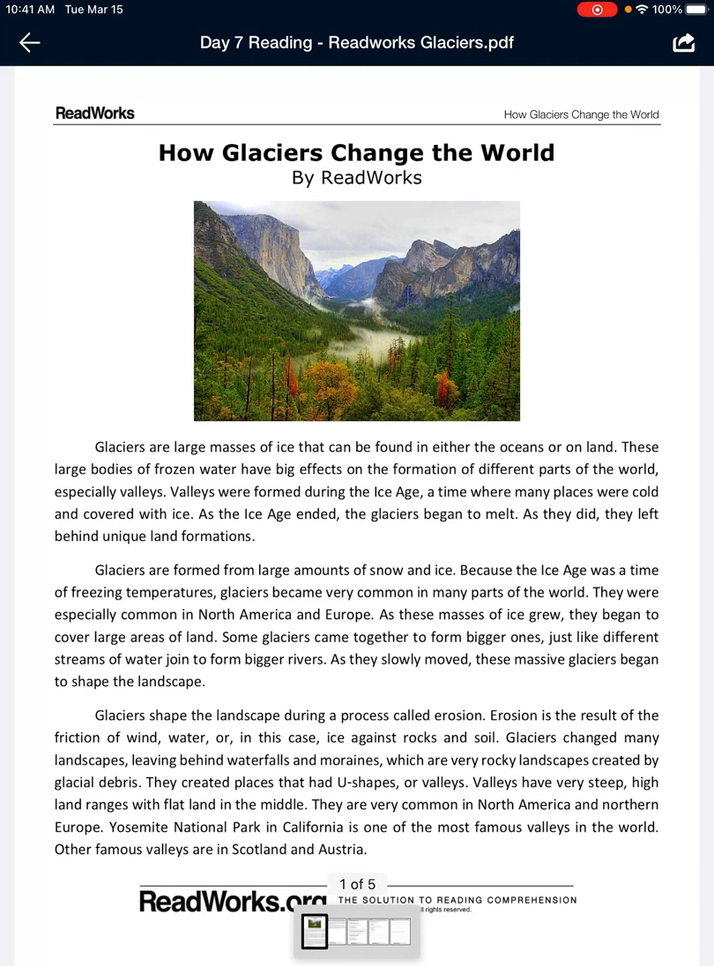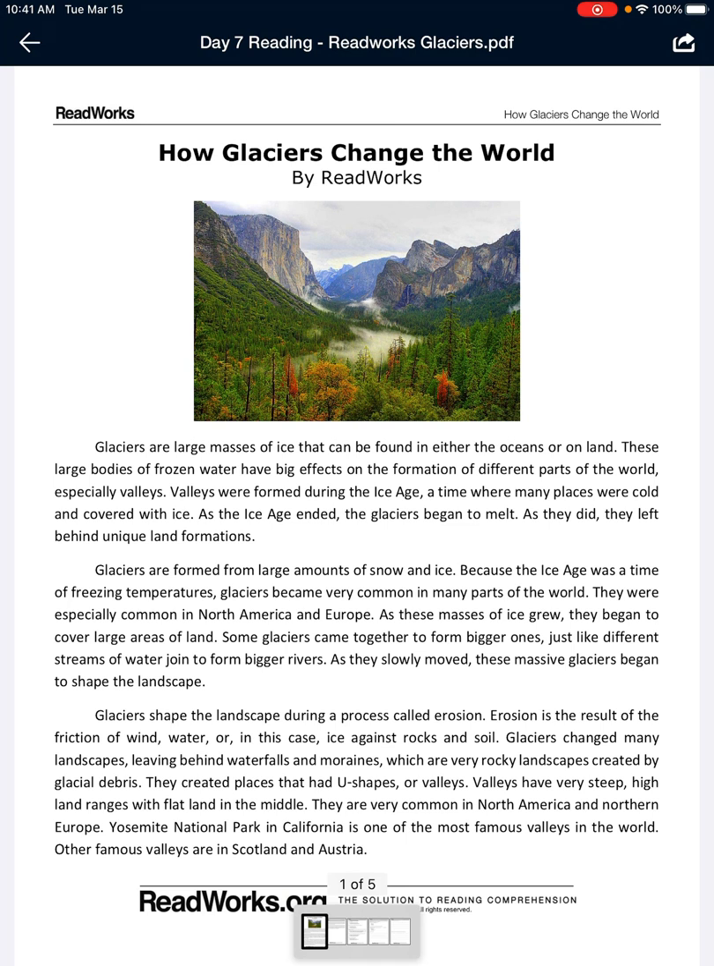Glaciers are large masses of ice that can be found in either the oceans or on the land. These large bodies of frozen water have big effects on the formation of different parts of the world, especially valleys. Valleys were formed during the Ice Age, a time where many places were cold and covered with ice. As the Ice Age ended, the glaciers began to melt. As they did, they left behind unique land formations.